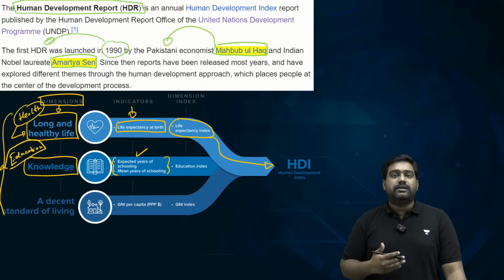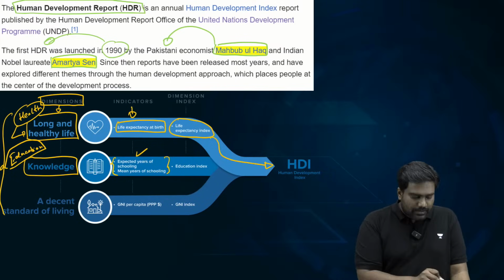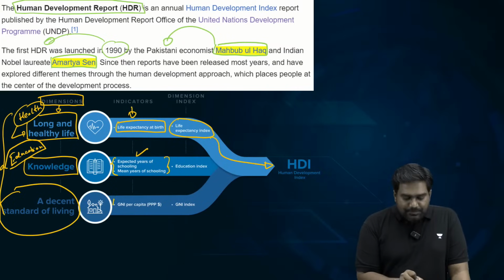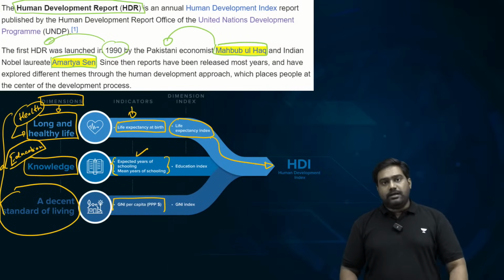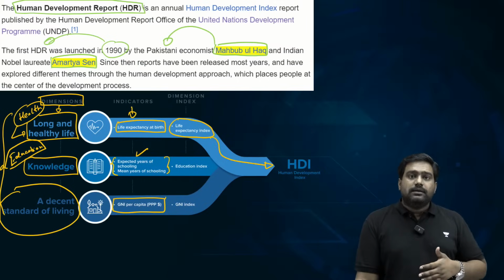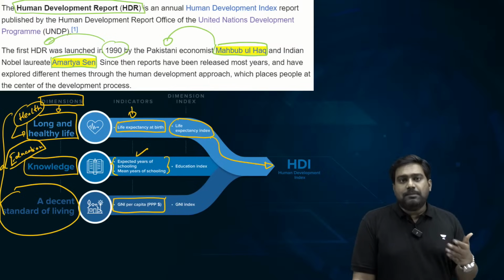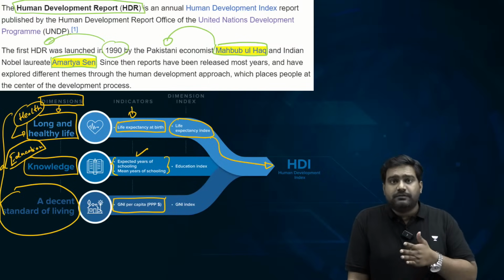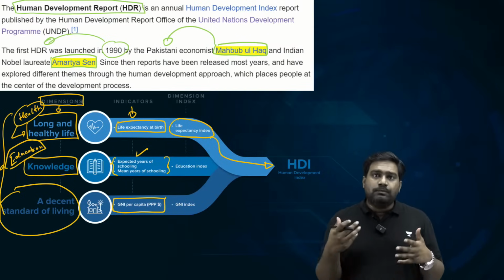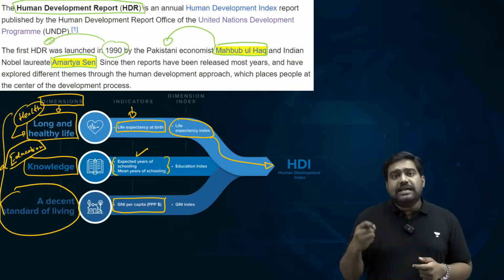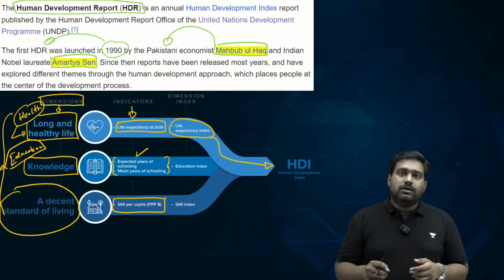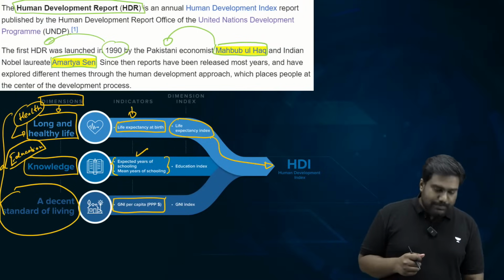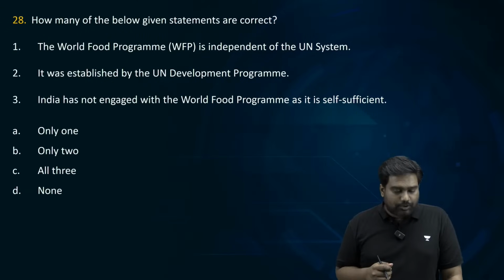And finally, the third dimension is standard of living, a decent standard of living, which is captured through GNI, gross national income per capita, in PPP dollar terms. These are the three dimensions and the respective indicators that are used to compute the Human Development Index, based on which countries are ranked on the Human Development Report. So having basic knowledge about this is very important.